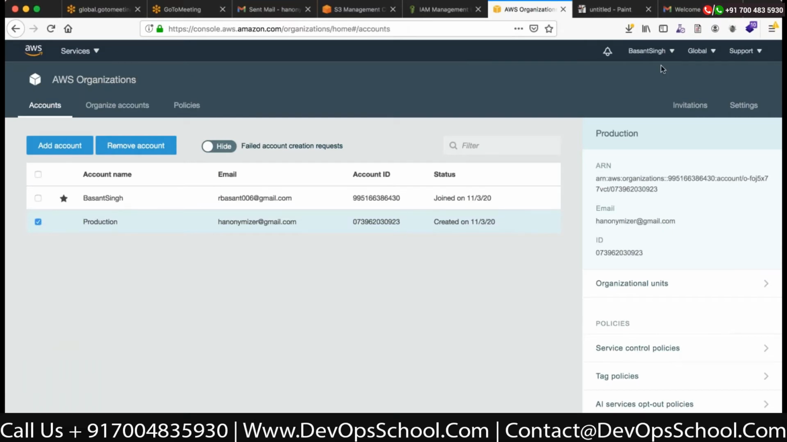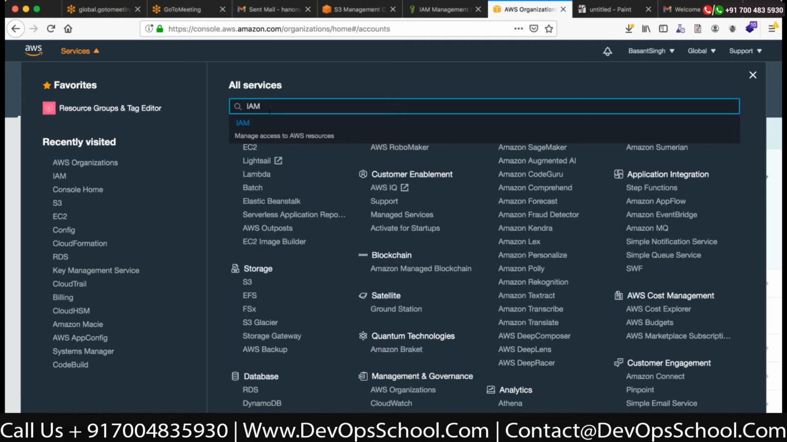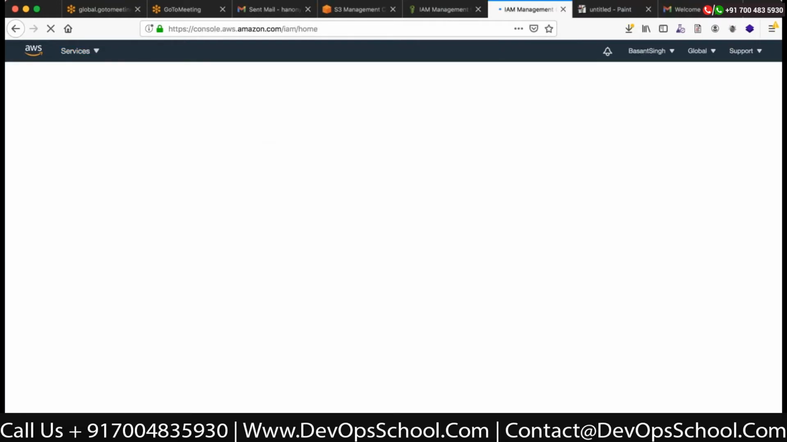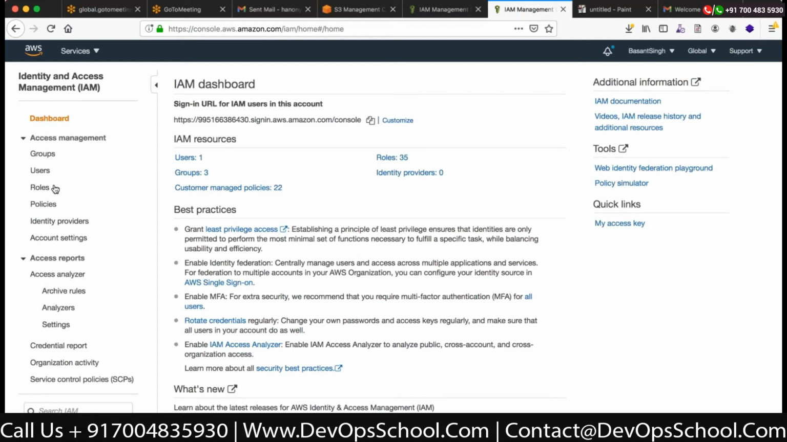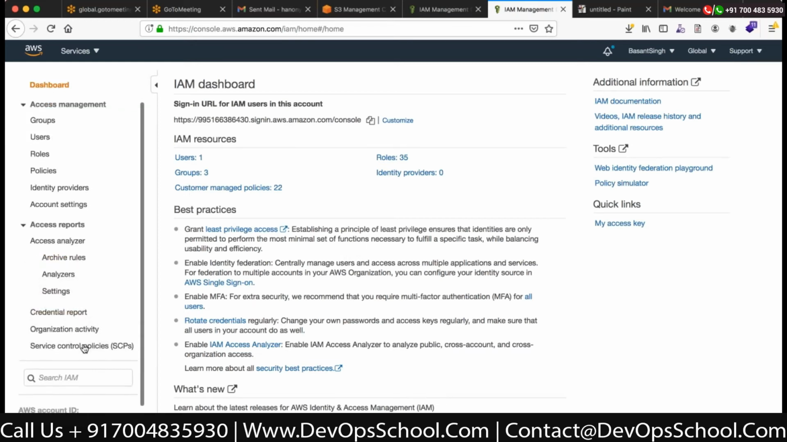Okay, so if we go back and see the IAM, I hope organization activity, service control policy, users, policies, it's been pretty much clear. If you have questions on this, policies, users, service control policies, organization activity, you can ask me a question if you have any.